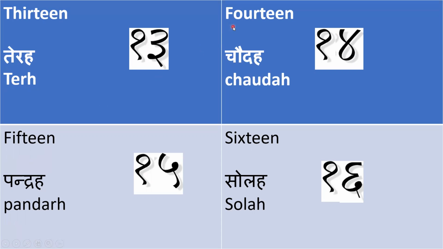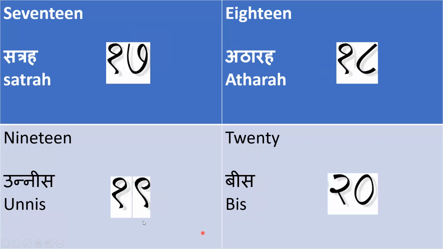Come to 14. For 14 in Hindi we say chaudah, and chaudah we will write like this. And come to 15. For 15 in Hindi we say pandrah, and we'll write pandrah like this. Come to 16. For 16 in Hindi we say solah, and we will write solah like this. Come to 17. For 17 in Hindi we say satrah, and how to write 17? Like this.